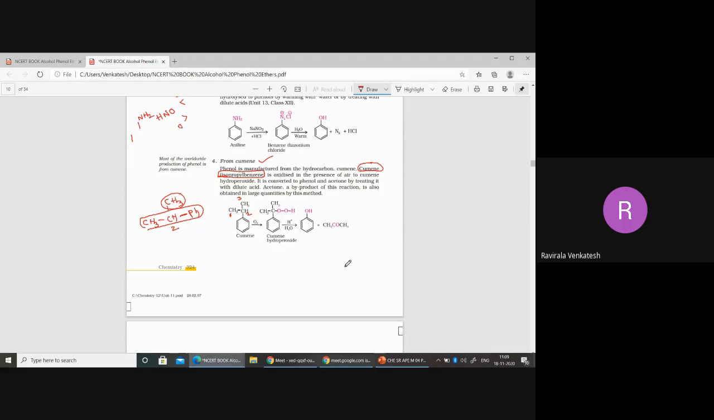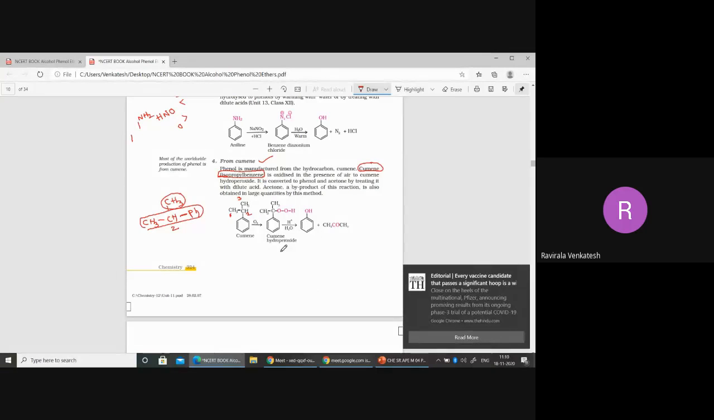Because sometimes, if they give IUPAC nomenclature and you don't know it, then in a conversion, if they say 2-phenyl propane is reacting with oxygen and H plus, what is the product? In that case, knowing the IUPAC nomenclature is better. Okay, so 2-phenyl propane it is.